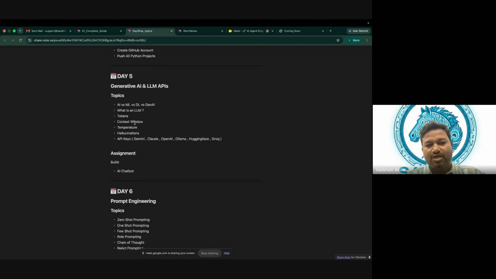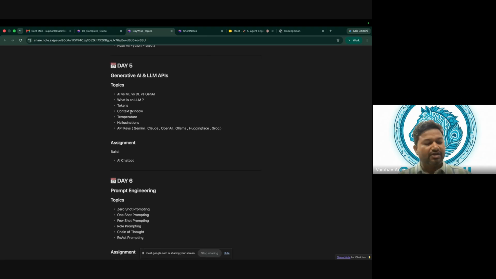Then we'll learn about the context window. Context is something like this: if I say I want to drink something, what kind of drink I want depends on the environment, right? Whether it's morning and I'm going to have tea, or it's very hot and I'm going to have some cold drink. So it depends on the context. For an LLM to work, it requires a context, right? So we will learn about the context.